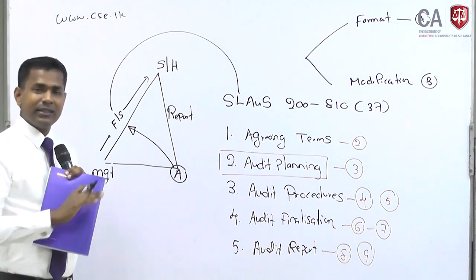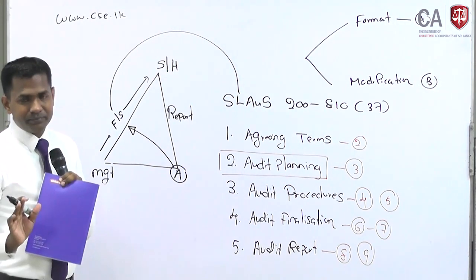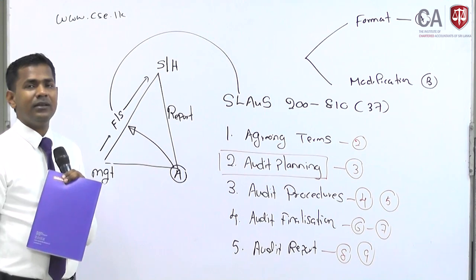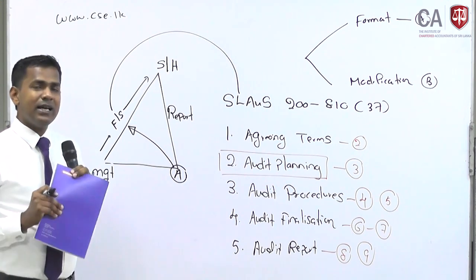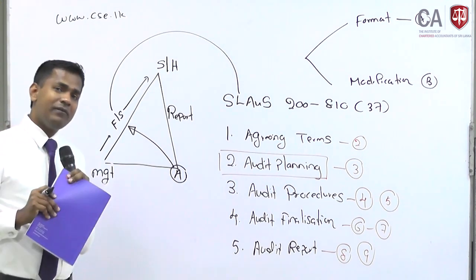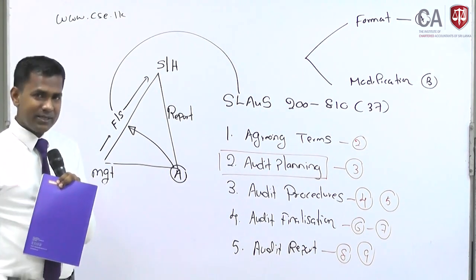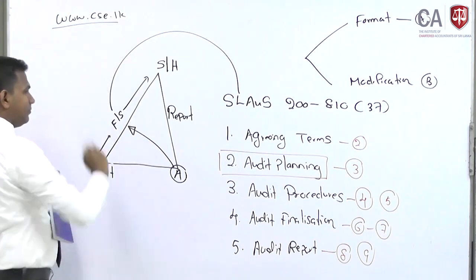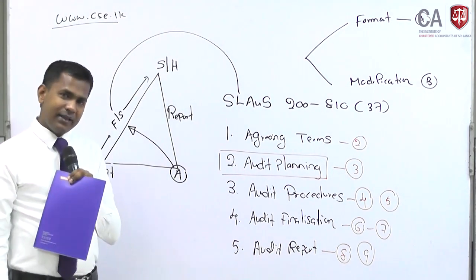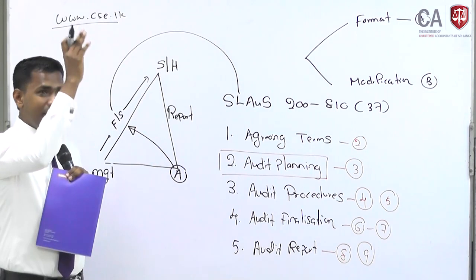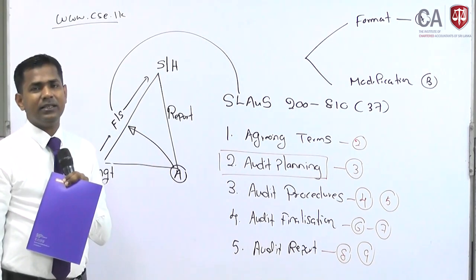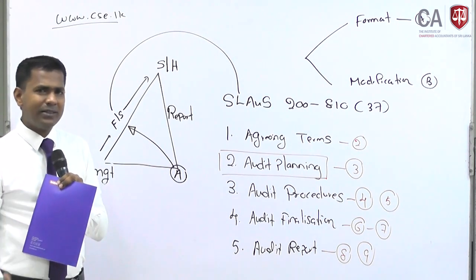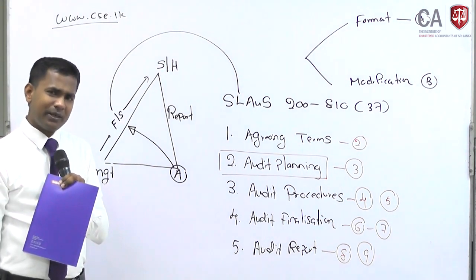Select any company you like, and go to their financials, and the annual report of each and every company will be available. Please do this. Go to the Colombo Stock Exchange website, and the list of companies is available there. You can select any company which you like. There are a lot of companies, I think more than 200 companies.